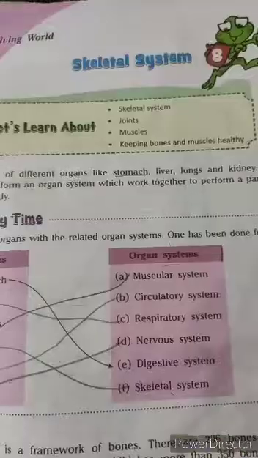Students, as you have already studied, the skeletal system plays a very important role in our day-to-day life, and you have already studied the joints and the various parts of the skeletal system. In joints you have studied what different types of joints are found in the body and what different roles they play. So today we will study these topics: voluntary muscles, involuntary muscles and cardiac muscles.